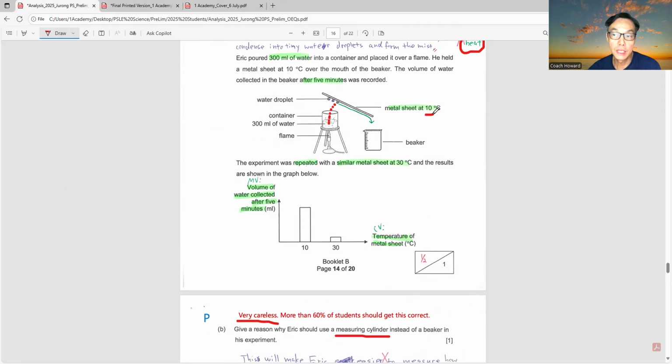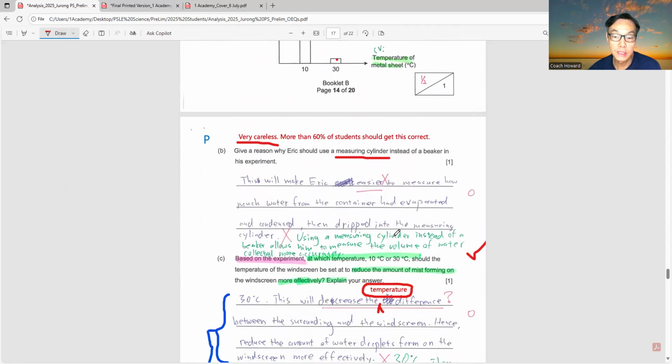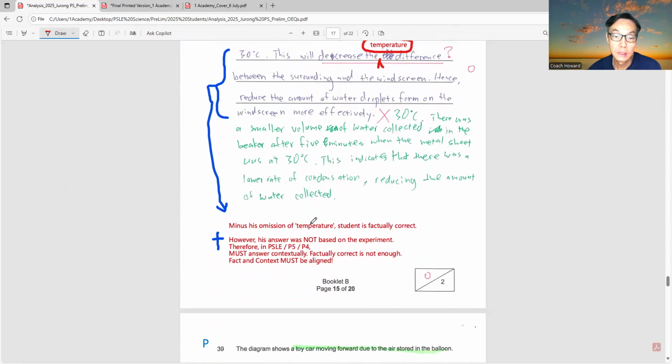The metal sheet is actually at 10 degrees Celsius. Because of the greater temperature difference, there's more condensation happening. So if you use a metal sheet at 30 degrees Celsius, there will be less condensation. So that's why I say minus the omission of temperature, the student is actually factually correct.